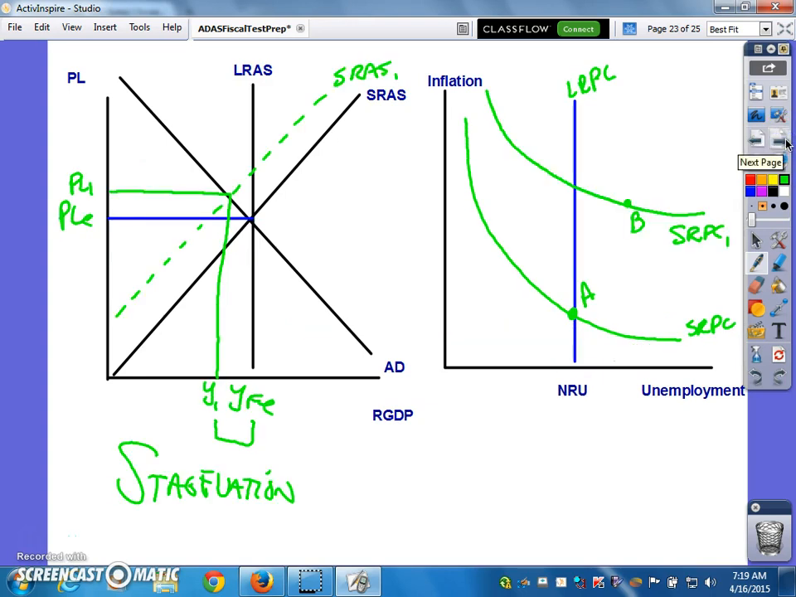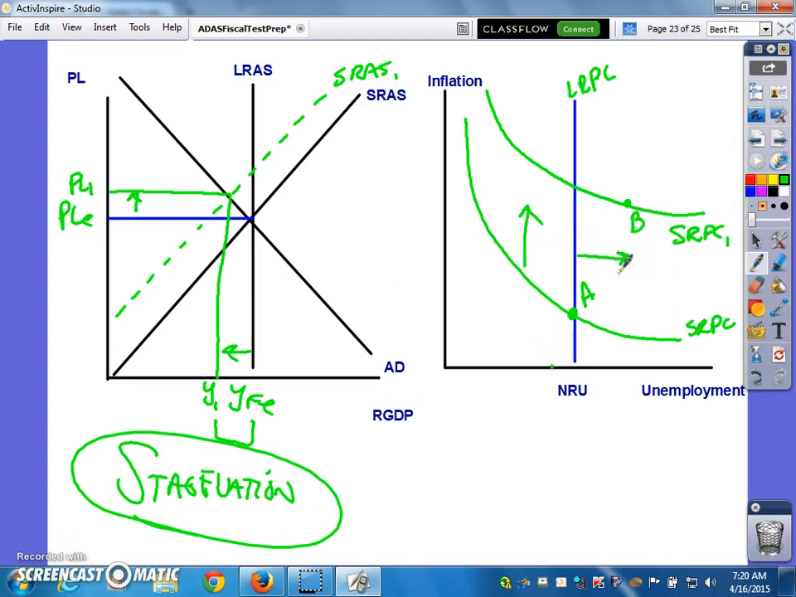Remember, if it's an aggregate supply shift, a decrease in aggregate supply, there's stagflation. Both price levels and unemployment are going to go up. So we can't be on this curve. Where do we have to be? We have to be on a new curve. Because inflation will only go up and unemployment will only go up. So we pick a spot, put it right there, that's where we are.